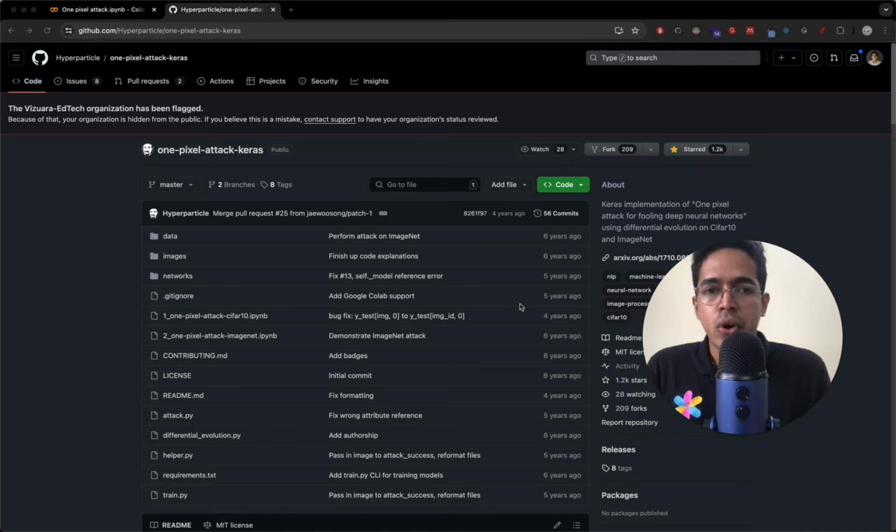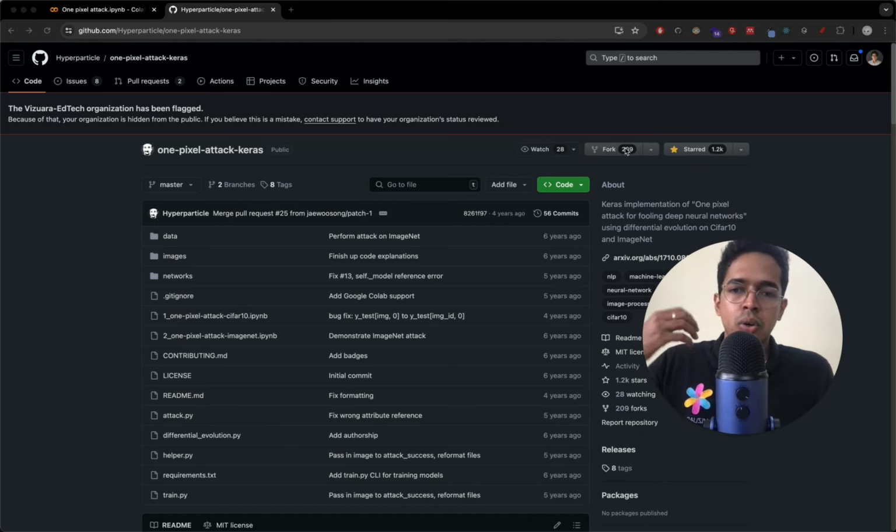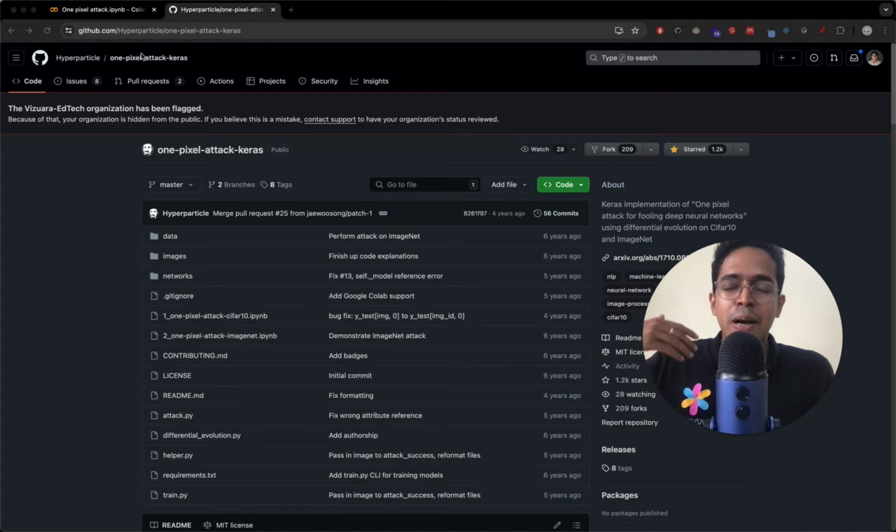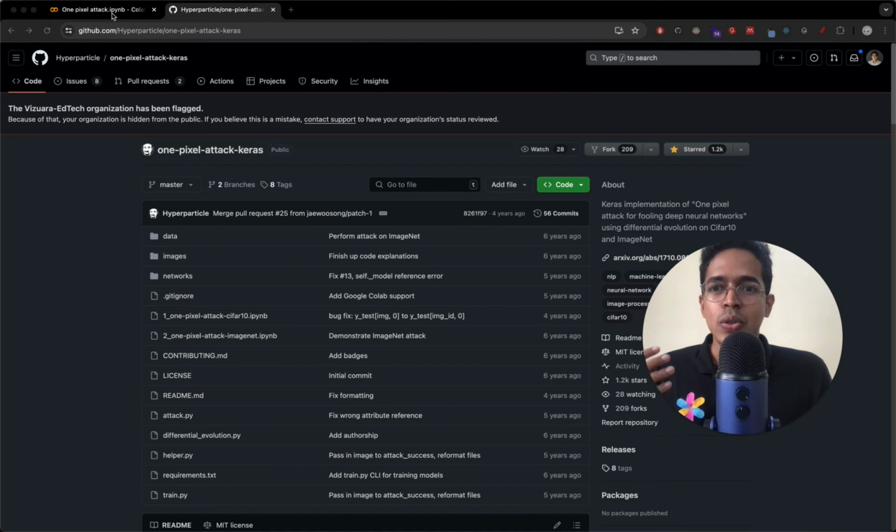So I have forked this repository and made a few changes, and I'll tell you what changes I made. Firstly, I forked this and took the repository to my personal computer. And then I uploaded it to Google Drive so that the changes I make are permanent.